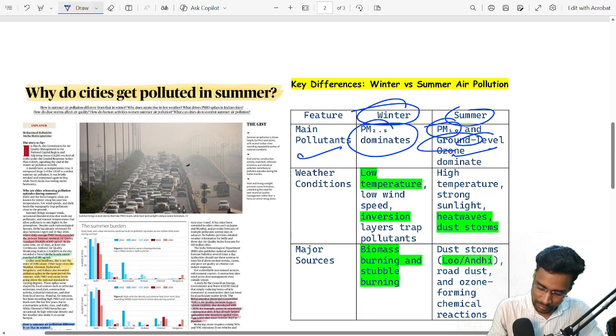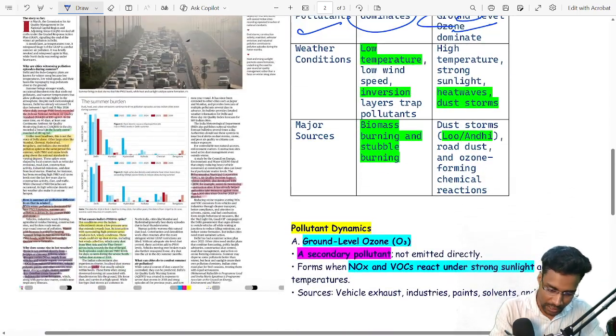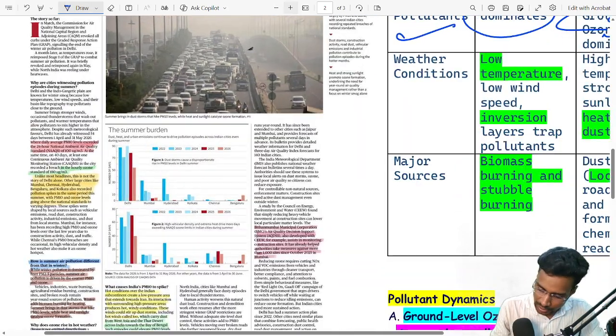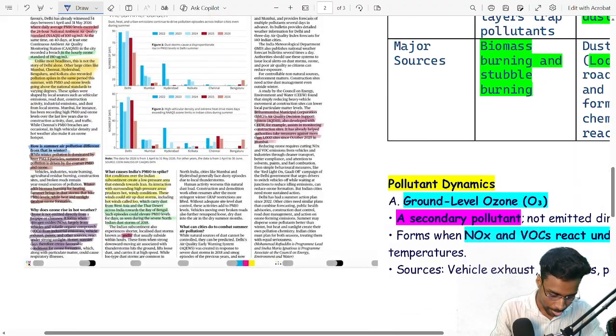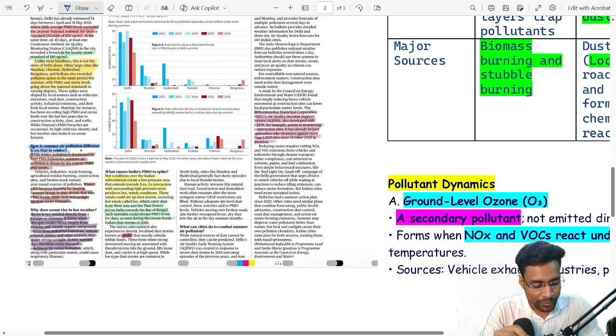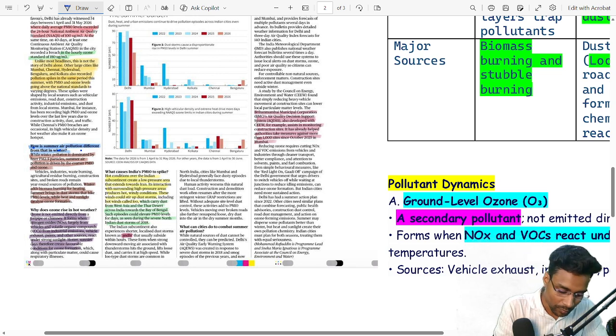You have to remember this point. As you can see in the article itself, how is summer air pollution different from that in winter? While winter pollution is dominated by fine PM2.5 particles, summer air pollution is driven by PM10 and ozone.